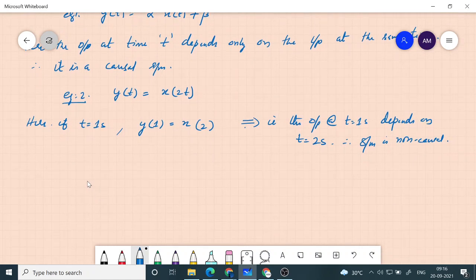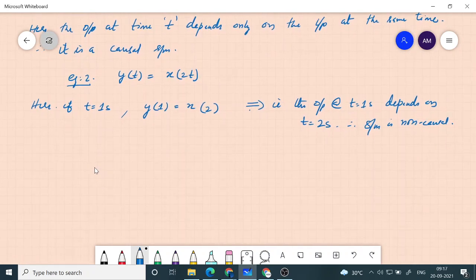It is as if the system is able to predict what input you will give, and it has some knowledge about what you are going to give as input, and based on that it is deciding its current output, which doesn't look like a real case.